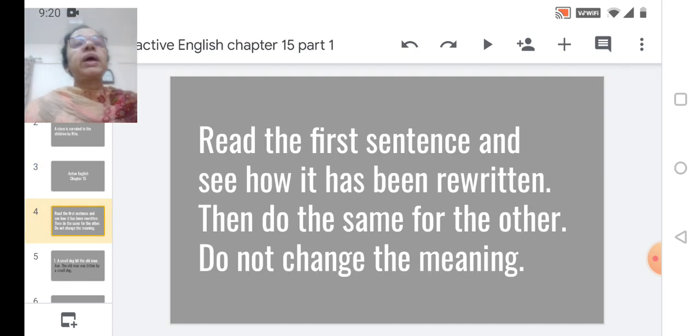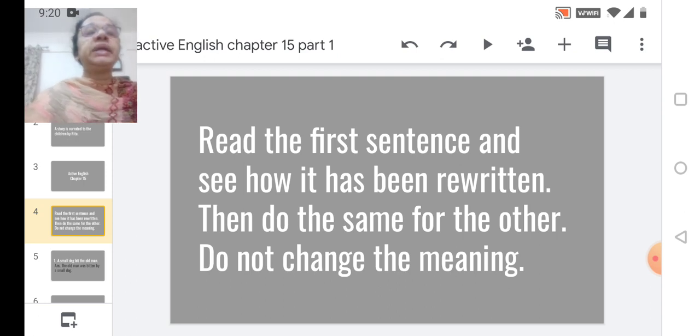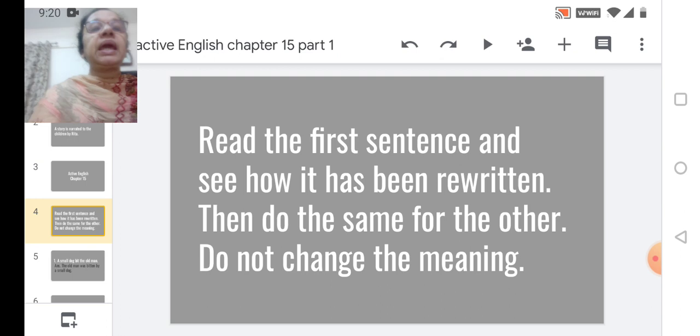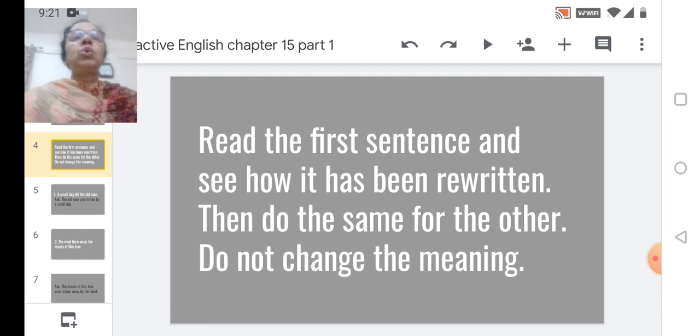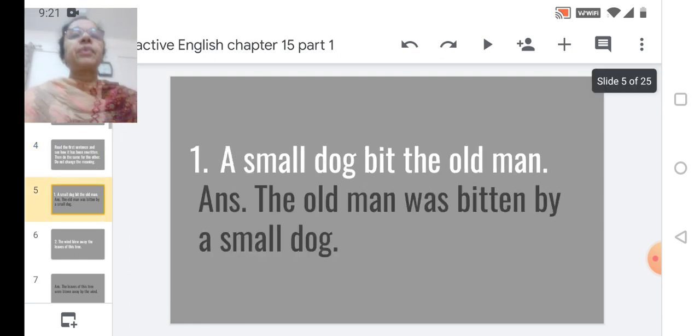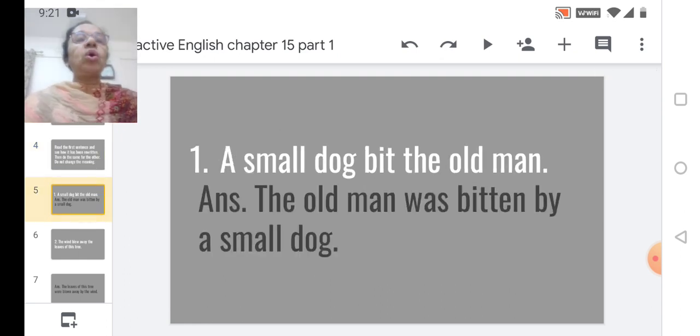Now just look at the question. This is the question given in your book. Read the first sentence and see how it has been rewritten. Then do the same for the others. Do not change the meaning. Now just have a look at the first sentence: A small dog bit the old man.